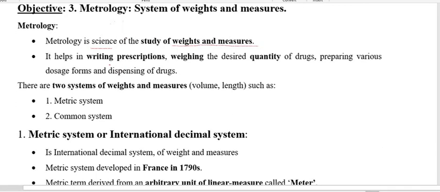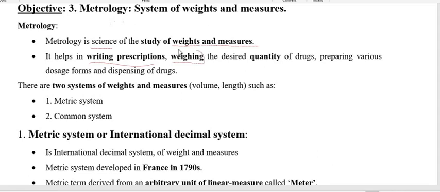And where we have to use this weight and measurement, because this is a very important part of the science, because we are going to use this science metrology while prescription writing. If you are preparing anything in the lab, any solution, any ointment, any pharmacy preparation, you are going to weigh it.